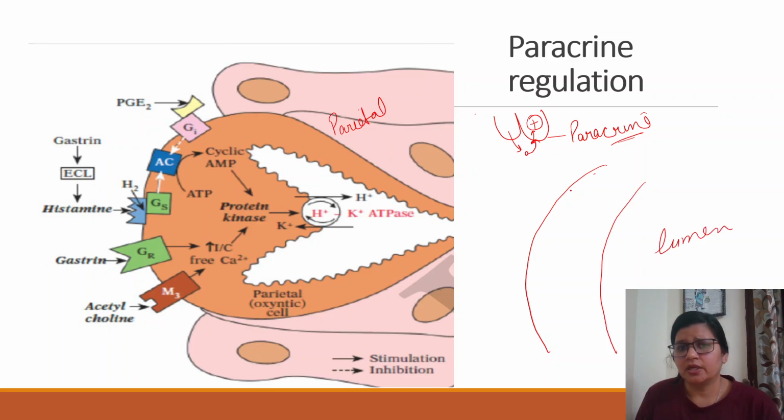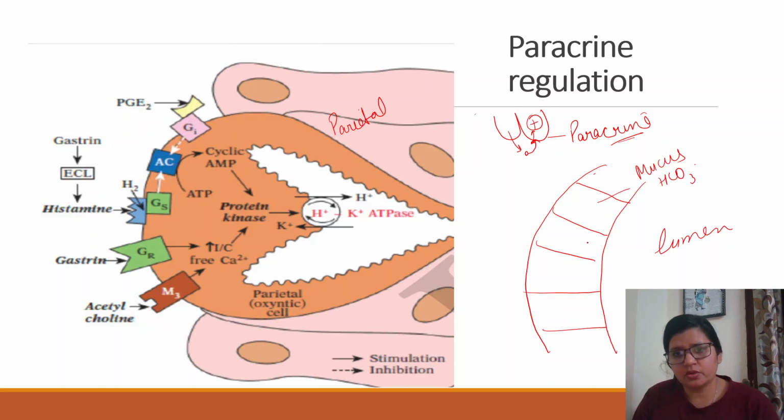There are various cells present over here. If you remember, in the last video we talked about various cells. Some mucus cells were there which secrete mucus and bicarb, right? Some mucus cells were there which secrete only mucus. There were some G cells which secrete gastrin, right, which stimulate gastric acid secretion.